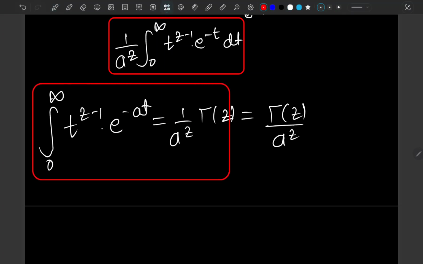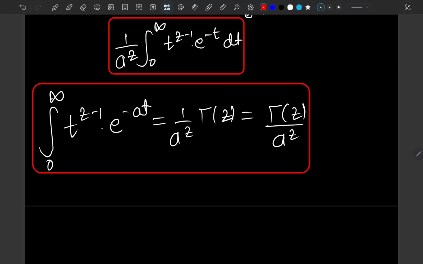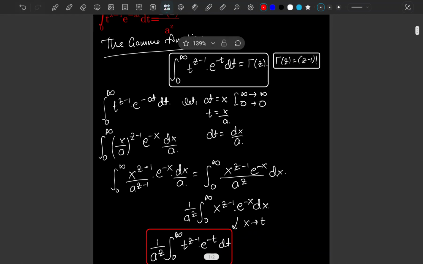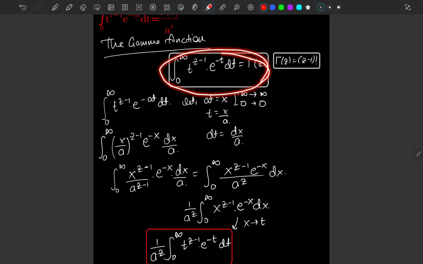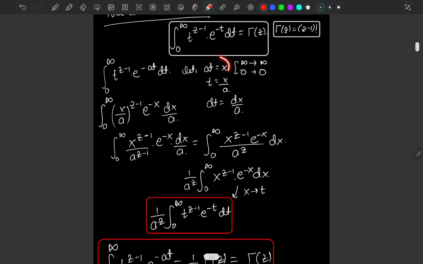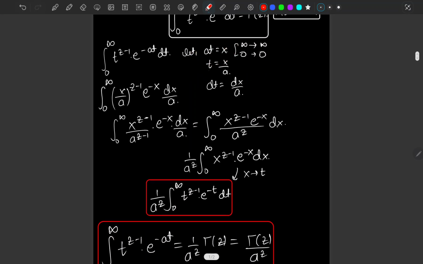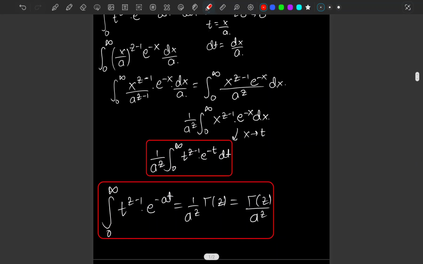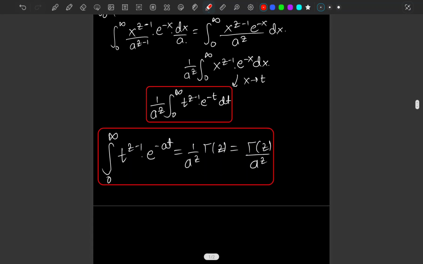So this was the overall proof of that integral, and it was really easy to prove. We just have to use the gamma function identity, or introduction. I just told you what the gamma function basically is, and we used this u sub. This is the key u sub here, and it helped us reach our goal. So yes guys, we have proved this.